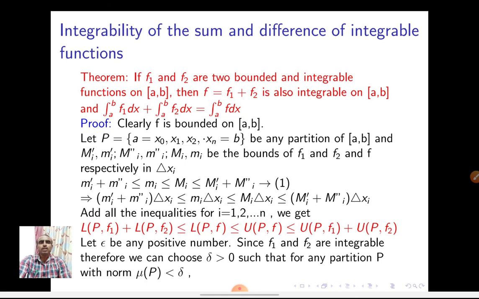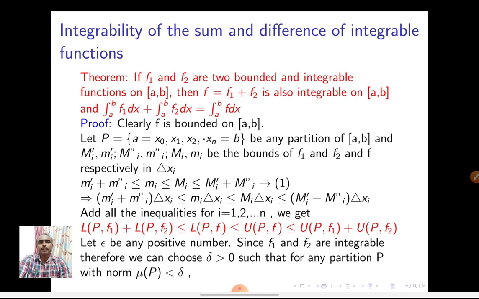These are the bounds of f1, f2 and f respectively in the subintervals delta xi. The f1 upper bound is capital Mi' and lower bound is small mi'. The f2 bounds are capital Mi'', small mi'', and the bounds of f are capital Mi and small mi.